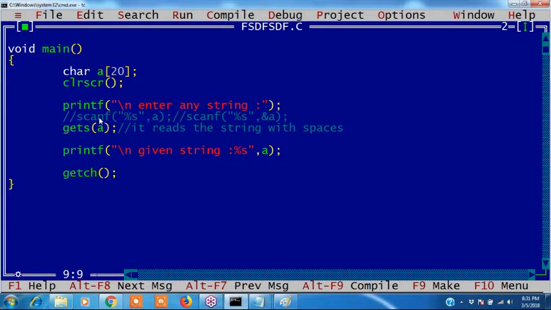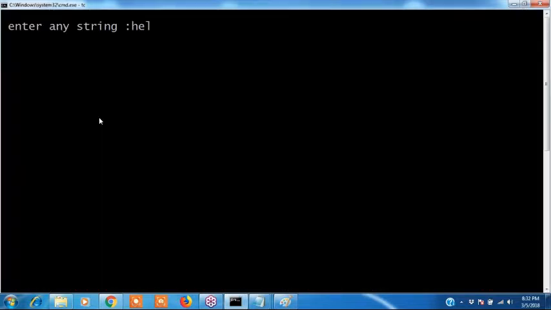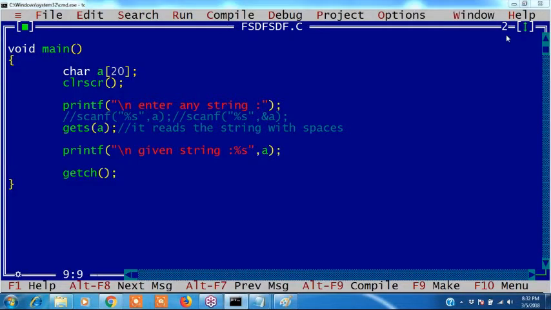Lohit, tell me how to enter a string. Scanf, what do you have to write? Percent s to read a string. And where do you have to store it? Ampersand A. Can I write only A? Is it valid?